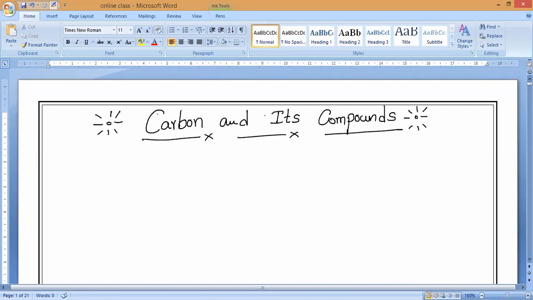In our daily life, everybody, including me, you, your parents, your relatives, every living organism, as humans, we often use hundreds of compounds which are made up of carbon. More than hundreds of compounds we use in our daily life.